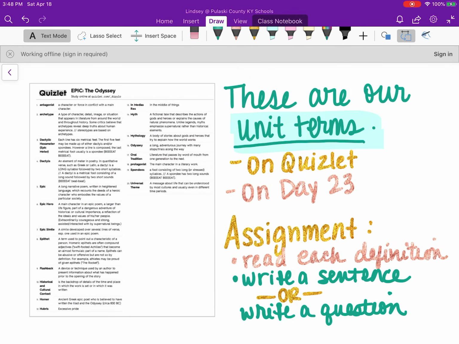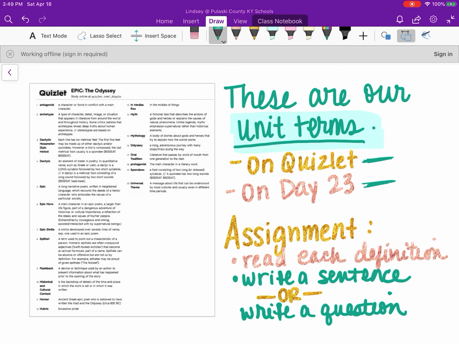So these are your Quizlet terms, and we're going to look at each one here in a moment. They're on Quizlet, and that is linked on Classroom, and they're on your assignment for day 23. So you should have all of that together. If it's not on Classroom or you have trouble finding it on my Quizlet, let me know. I'd be happy to shoot you a link.